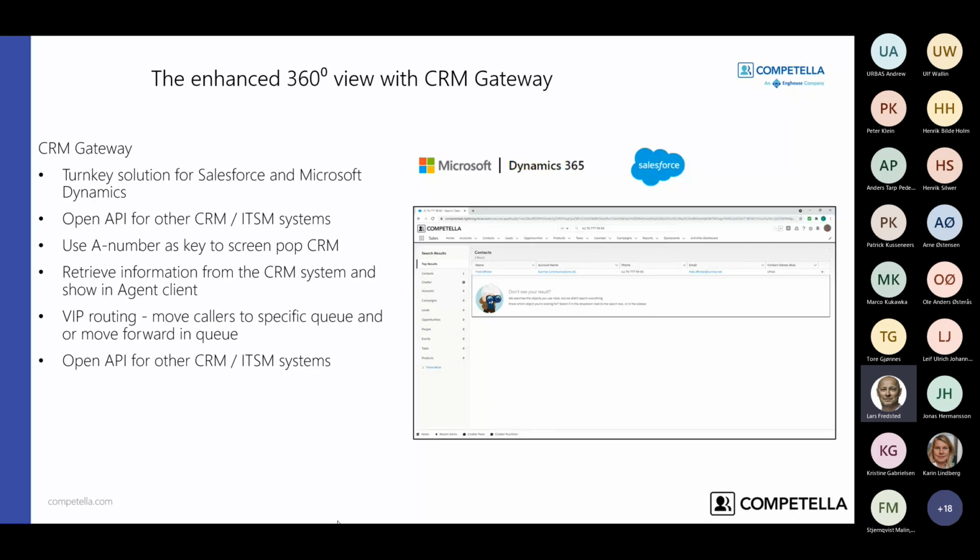With that, you have the ability both to do screen pop of the CRM system and lookup from the CRM system, shown in the Competella client. You can route calls based on CRM information, as well as prioritize callers based on CRM information. For other CRM or IT service management systems than Salesforce and Microsoft Dynamics, we have an open API, meaning that we have an easy way of integrating those as well.